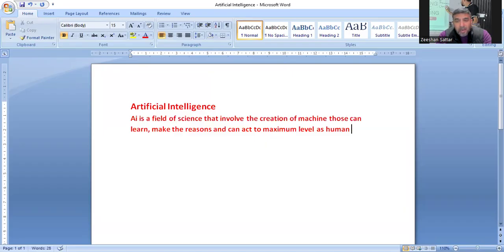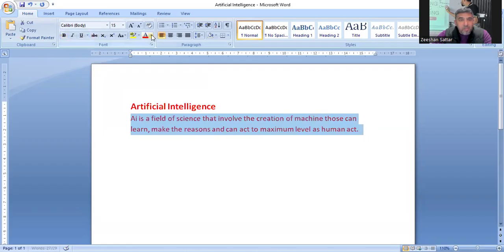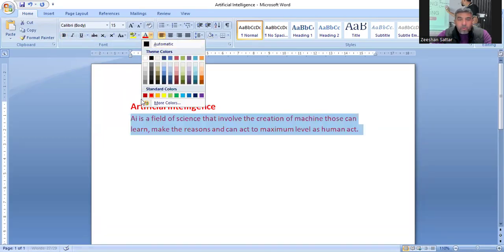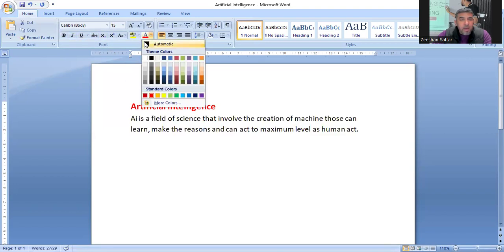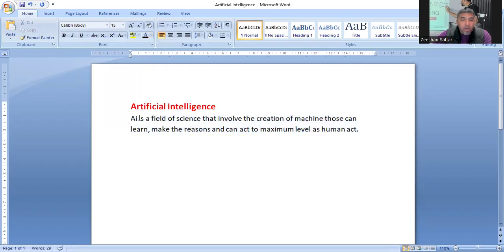So what is AI? AI, artificial intelligence, is that specific field in which machines are designed, or actually created, so that they could learn and make the reasons and can act on the maximum level as a human can act. So it is known as artificial intelligence.